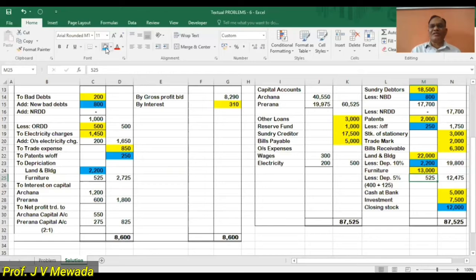So the total depreciation, you have to do the calculation over here. This 400 is for 12 months and 125 is for 6 months according to that amount. So another 525 we are writing here on the debit side of the profit and loss account.